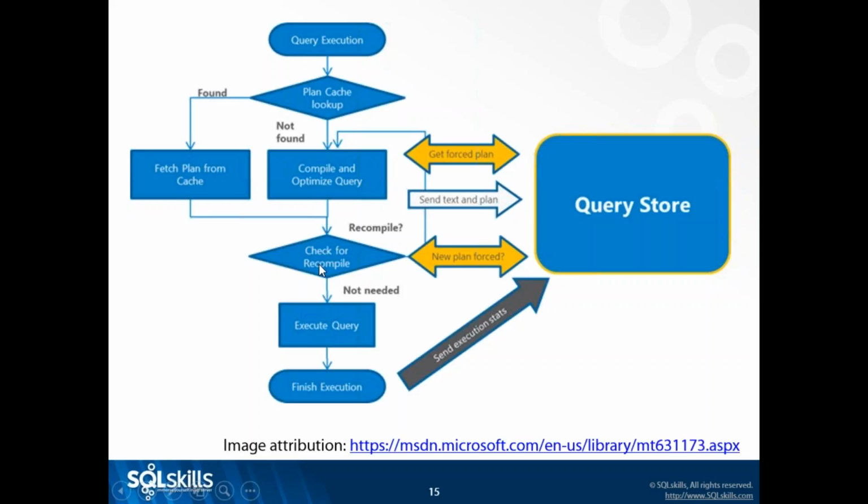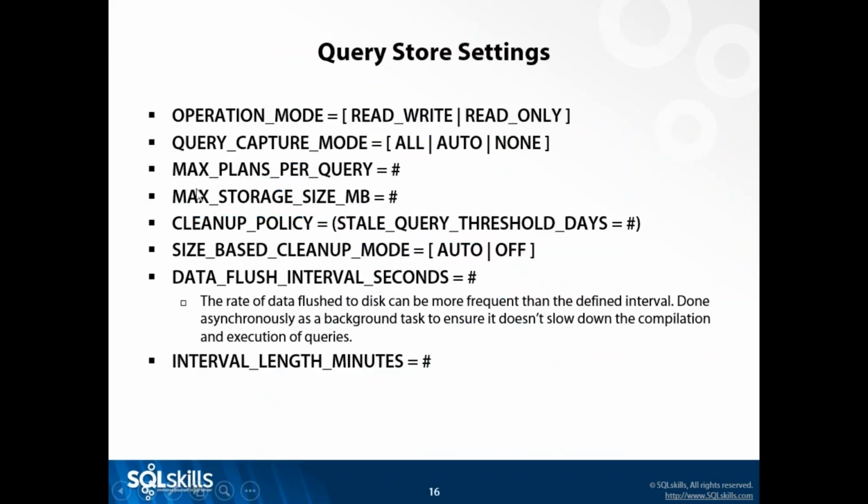But in here, when we're checking for recompile and when we're optimizing, the query text and plan gets sent over to query store. So this information gets pushed over before the query actually executes. And then once it finishes executing, those execution statistics are sent to query store. So again, two different sets of information, and it gets written to the store at different times as part of this process. Now our configuration for query store has 8 settings here that are relevant.